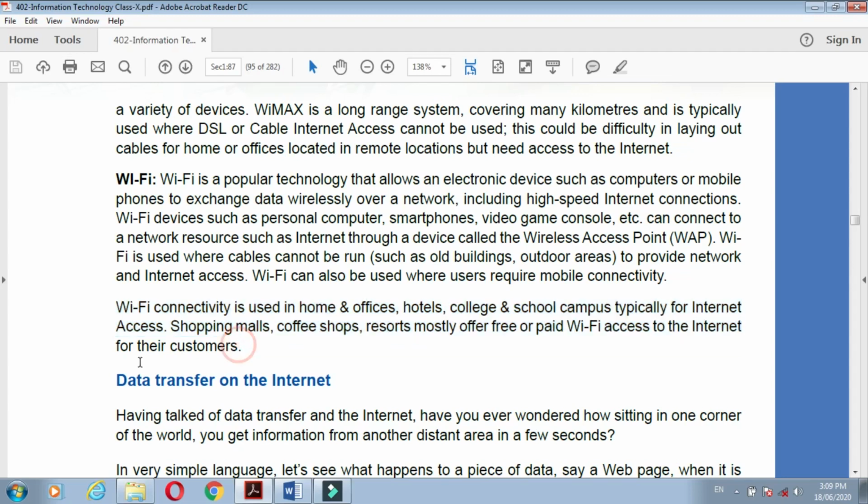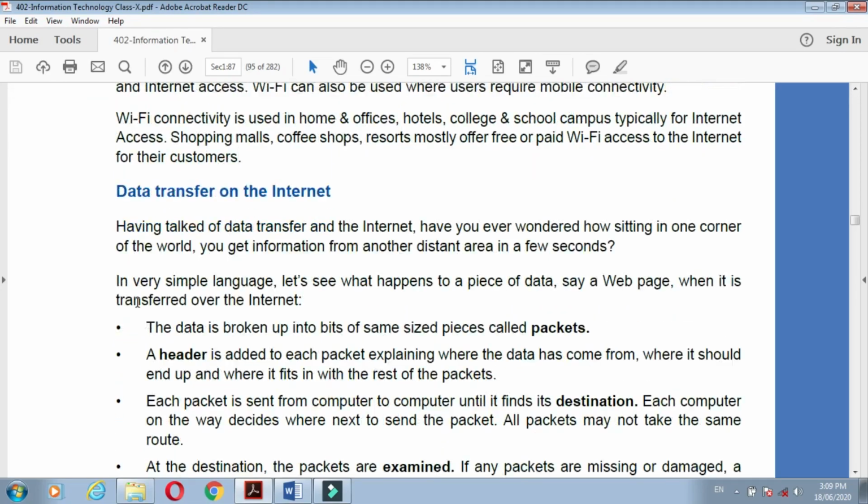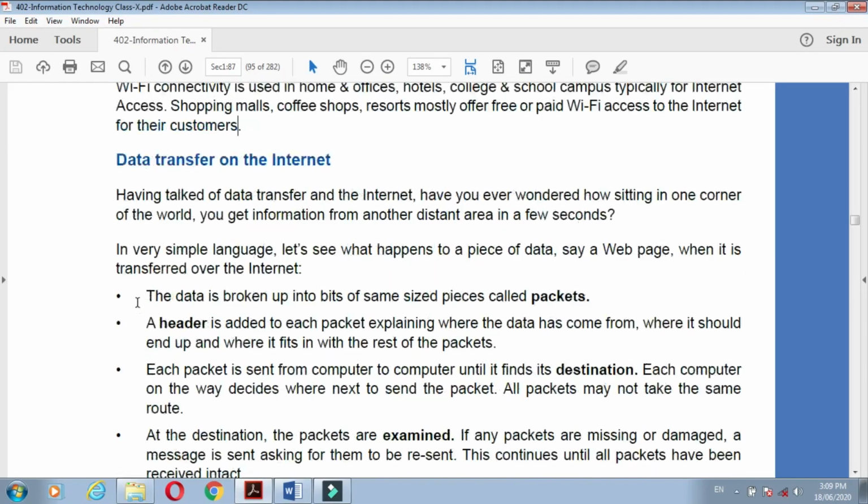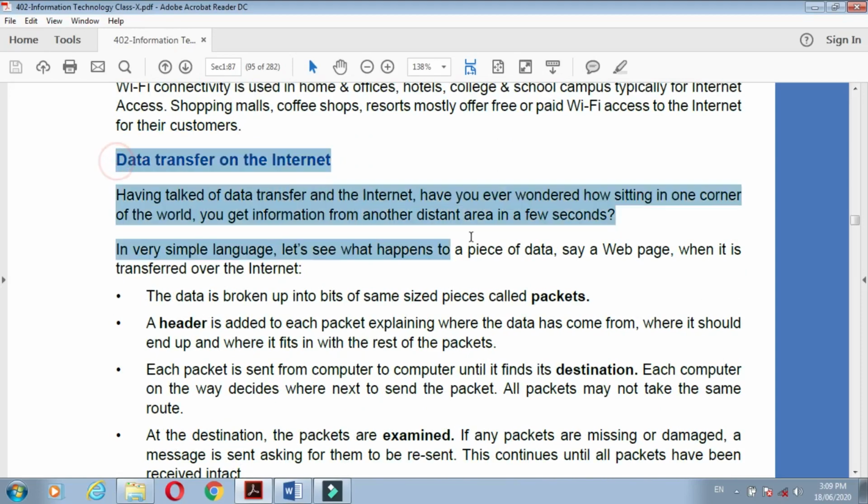Understand? Now, what is data transfer on the internet? Talking about data transfer and the internet, have you ever wondered how, sitting in one corner of the world, you get information from another distant area in a few seconds?